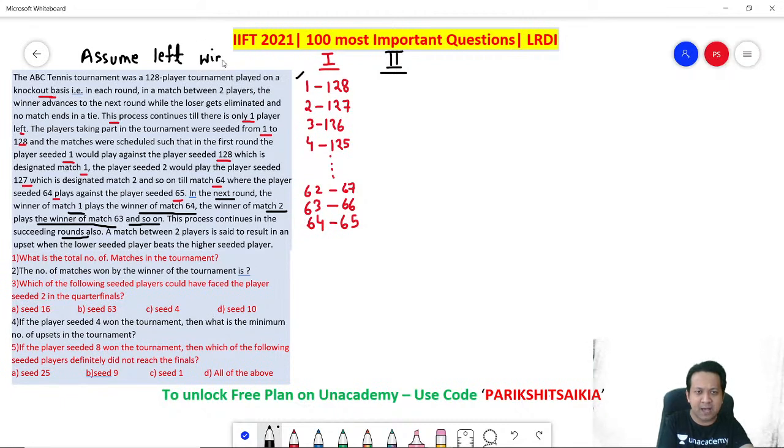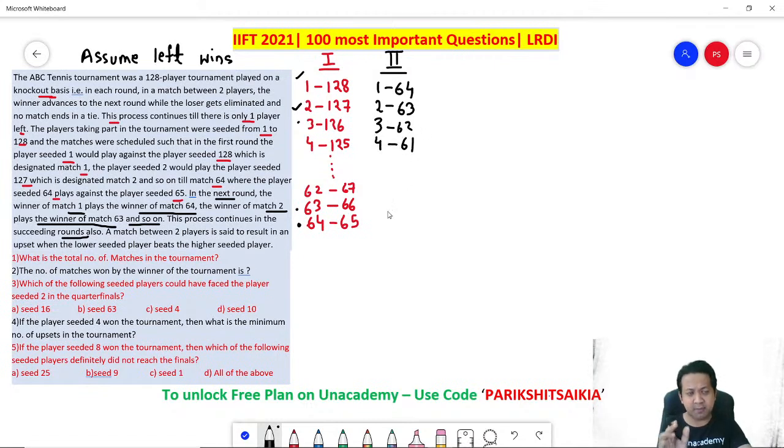So example, 1 versus 128. Who is winning? 1. Remember, winner of the first match plays the winner of the last match, 64 versus 65. Who is winning? Let's assume 64 is winning. And so on. Similarly, match 2, who is winning? Left side, 2. Winner of the second match versus the winner of the second last match, which is 63. Similarly, 3 versus 62, 4 versus 61, and so on.